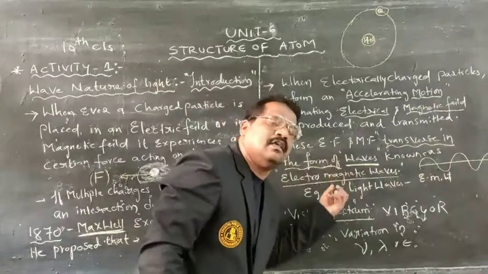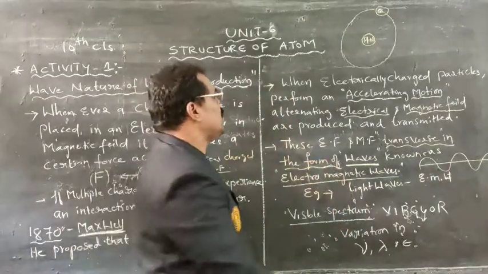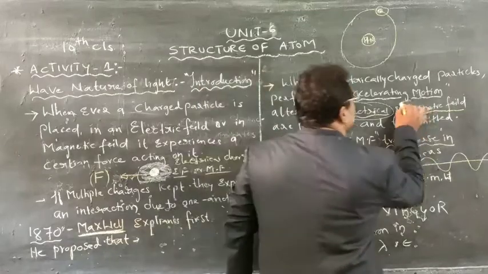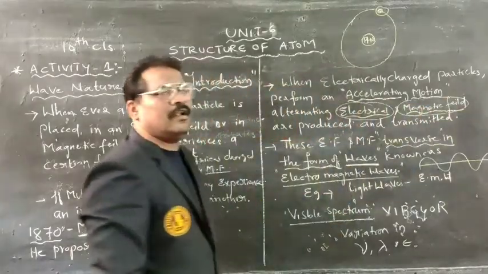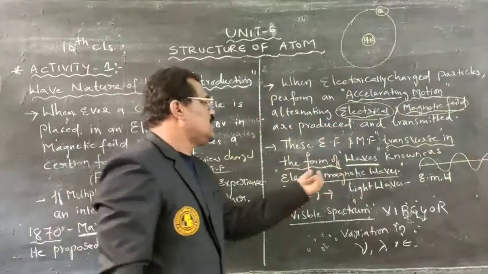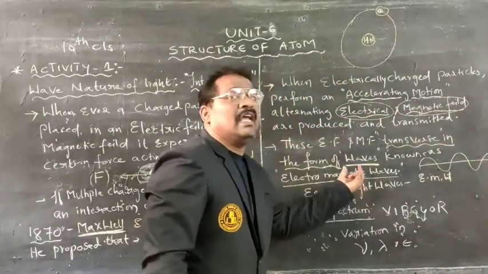These waves are produced by two different fields: an electric field and a magnetic field. Due to the existence of these two fields, a new type of wave is produced.